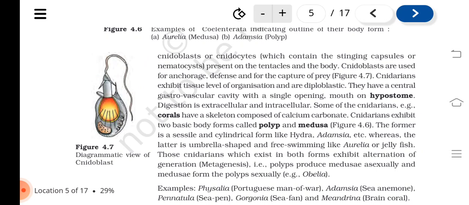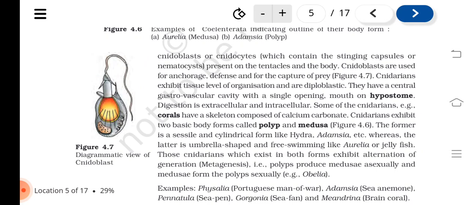Figure 4.7. Cnidarians exhibit tissue level of organization and are diploblastic. They have a central gastrovascular cavity with a single opening, mouth on hypostome. Digestion is extracellular and intracellular. Some of the cnidarians, for example corals, have a skeleton composed of calcium carbonate.